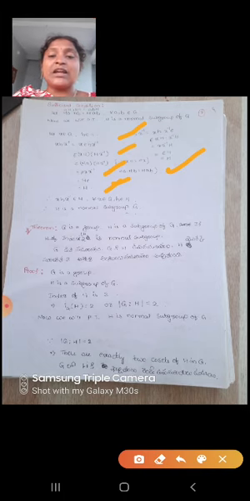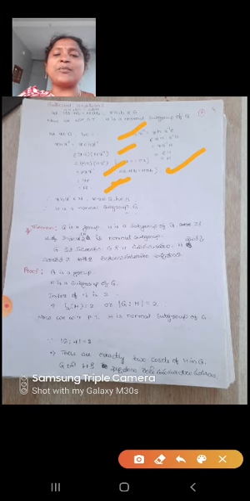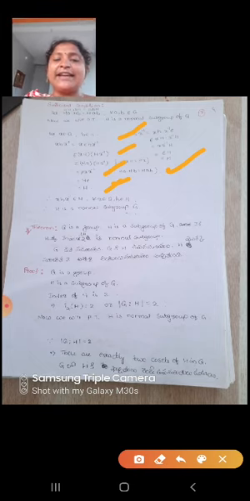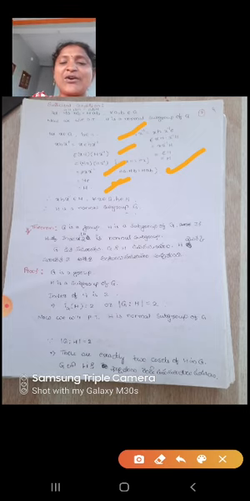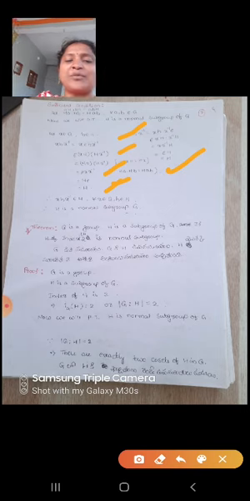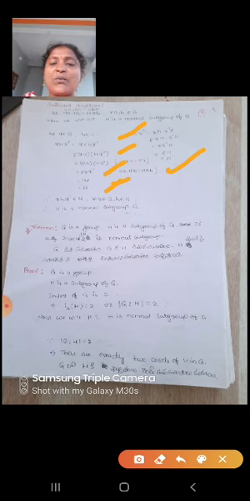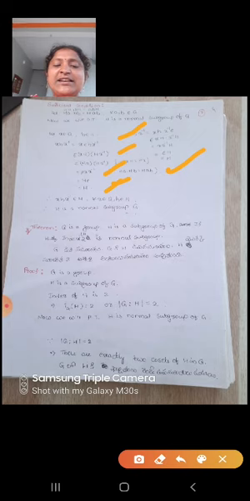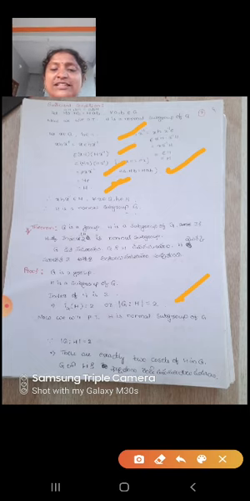Next theorem. G is a group, H is a subgroup of G. If the index of H is 2, then H is a normal subgroup of G. So G is a group, H is a subgroup of G, index of H is 2. Now we will prove that H is a normal subgroup of G. So what is index 2? Index of H in G is 2.